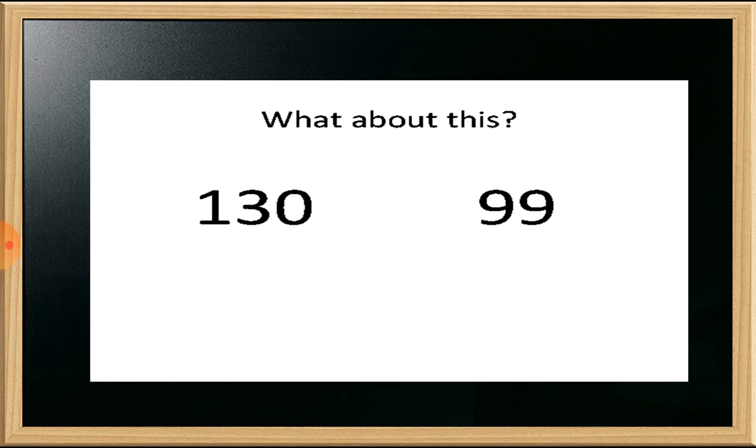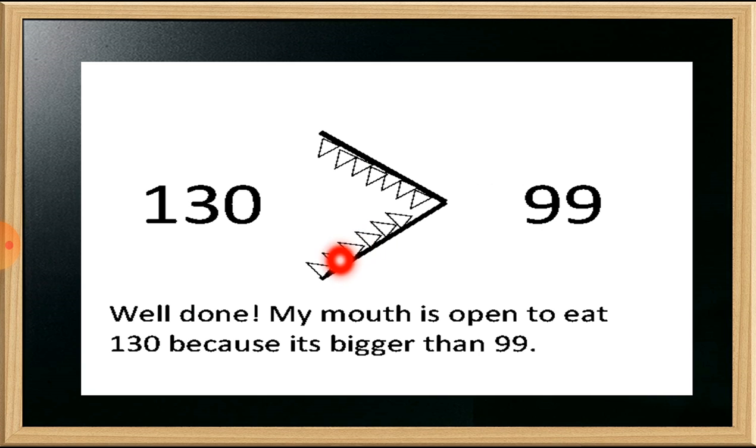So here the bigger number is 130. You can see the alligator will open its mouth in front of 130, because 130 is the bigger number and 99 is the smaller number. So the alligator will not eat 99.